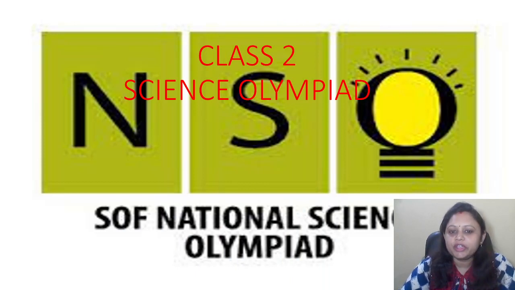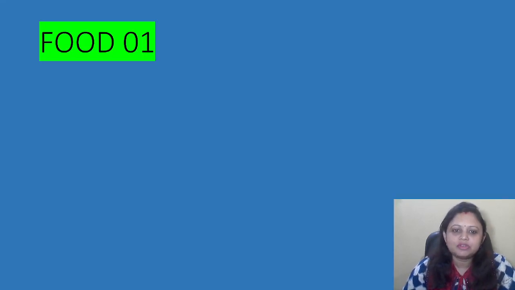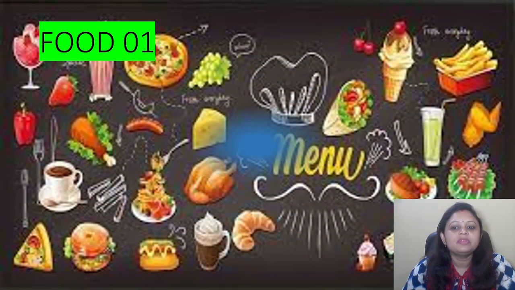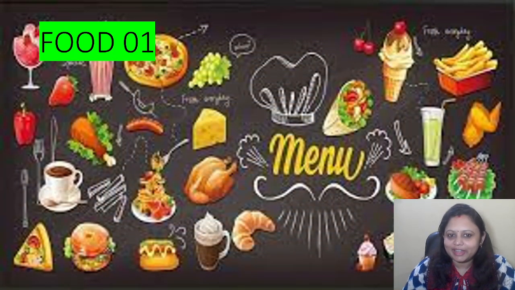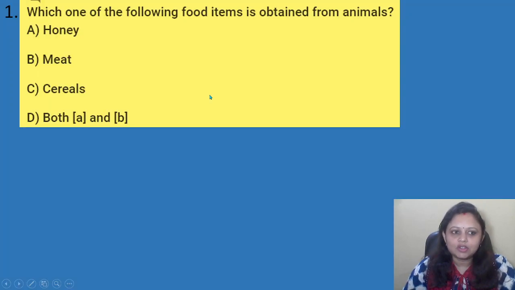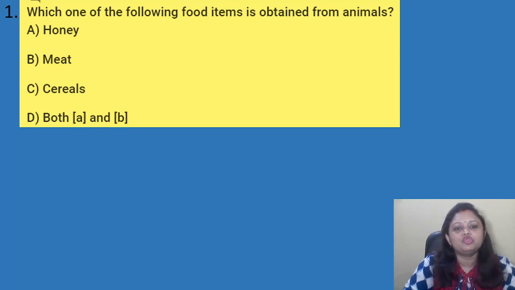So today we are going to read for class 2 Science Olympiad. And in class 2 Science Olympiad, which chapter are we going to read? We are going to start a new chapter, that is food. Okay? So we all like food, right? Yes. So are you all ready for it? So let's get started. Okay, so our first question: which one of the following food items is obtained from animals?